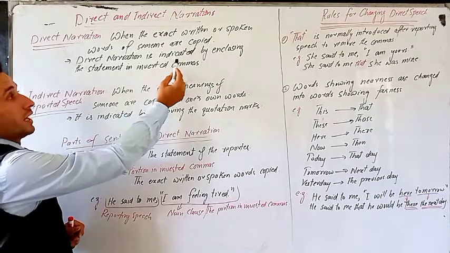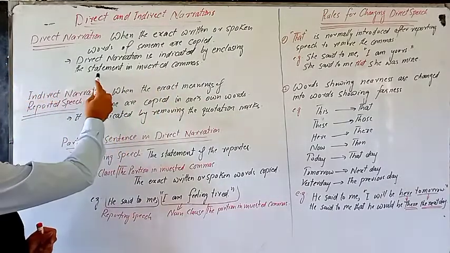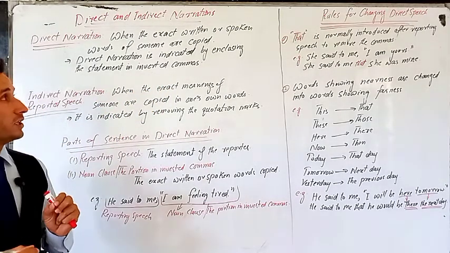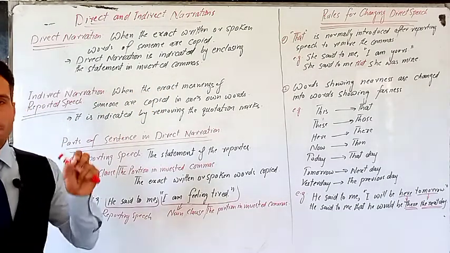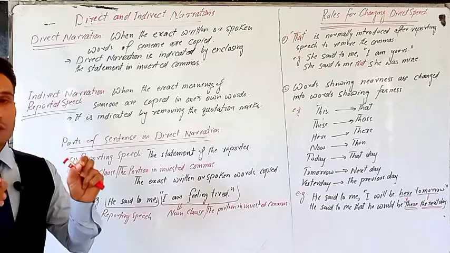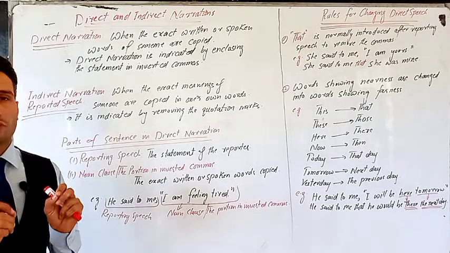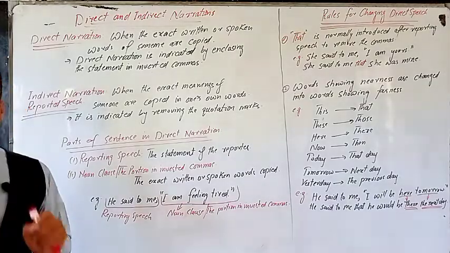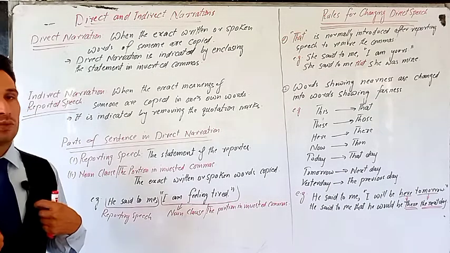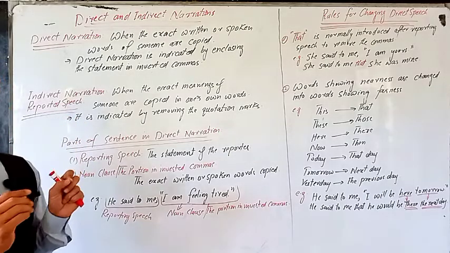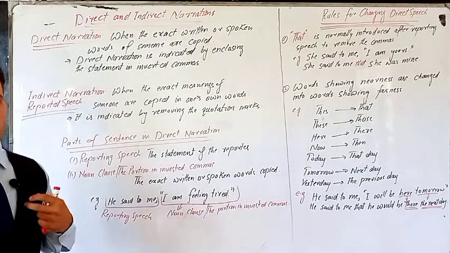Direct narration is indicated by enclosing the statement in inverted commas. The indication of direct narration is that we put the statement, the words that we copy from someone, in inverted commas. And why do we put it in inverted commas? To show that these are not my words, I have copied it from someone else. So the inverted commas show that these are not my words.